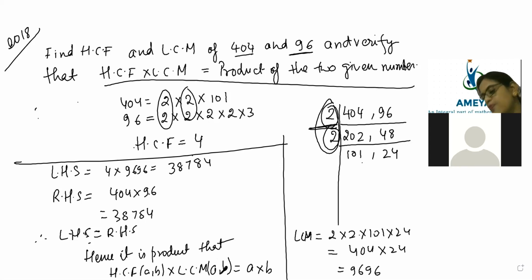Okay, smallest two-digit composite number. I'll solve that question, beta. Okay, Kavya.